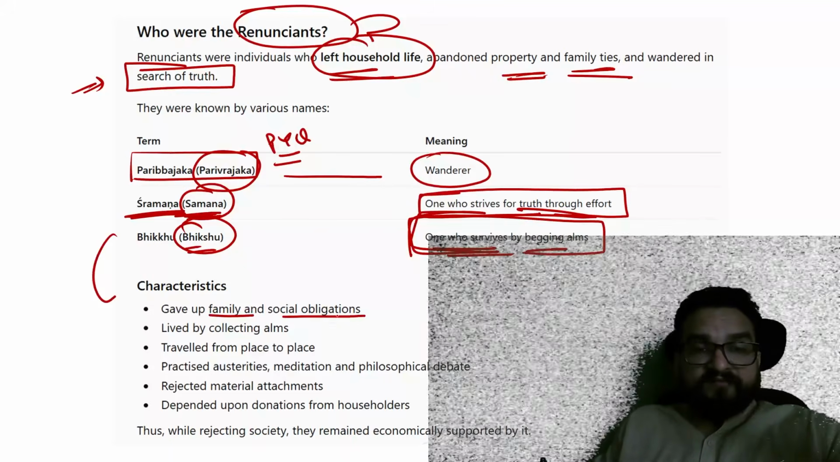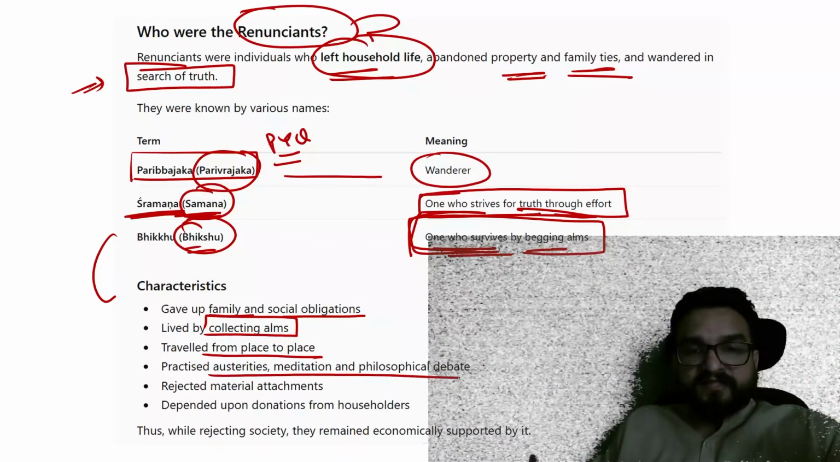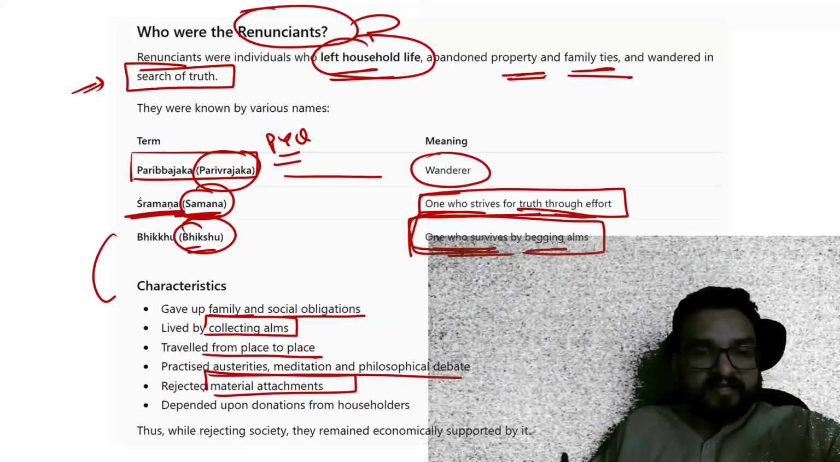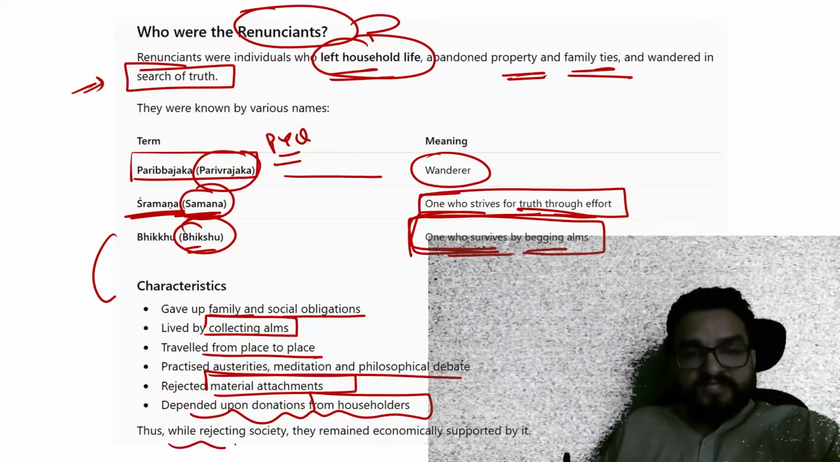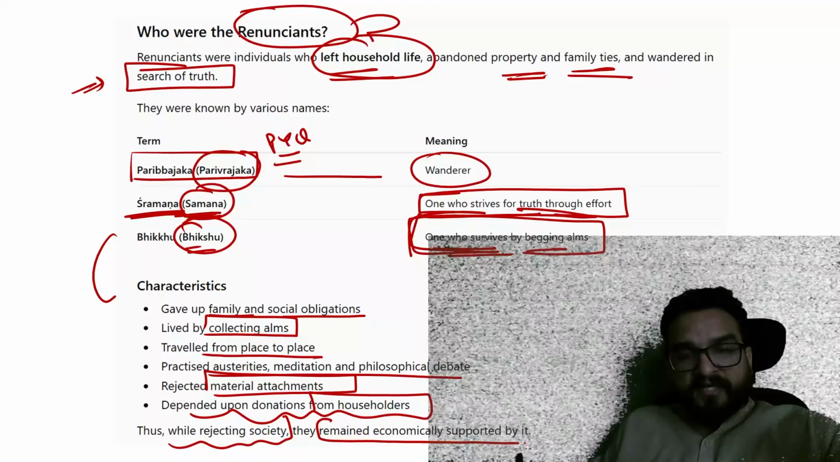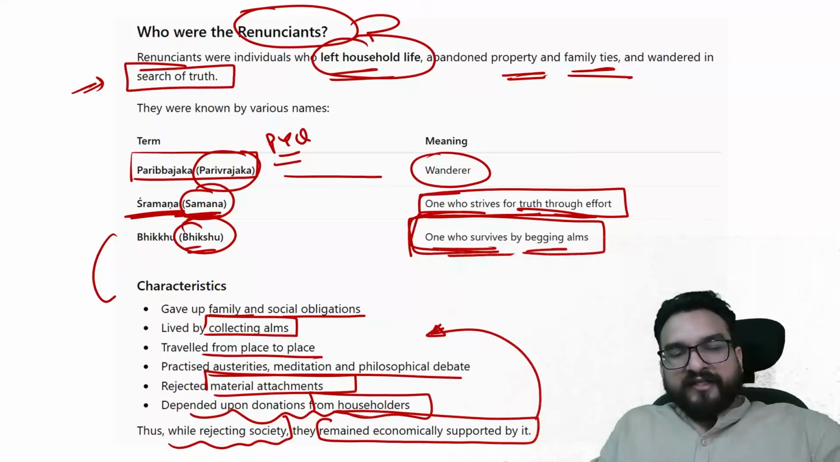They give up family life and social obligation, live by collecting alms, travel from place to place, practice these particular things, reject material attachments, and depend upon donations from householders. Thus, while rejecting society, they remained economically supported by it as well. Right? Really sorry guys, the light got dim, and I did not know that the image might be blurry. Right now it might be good.